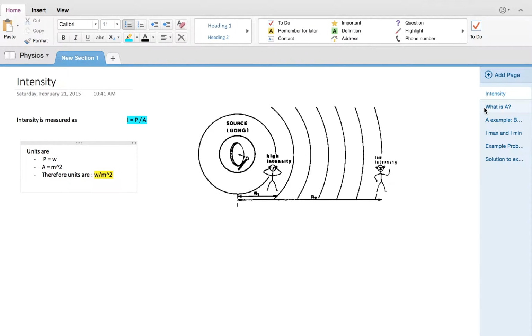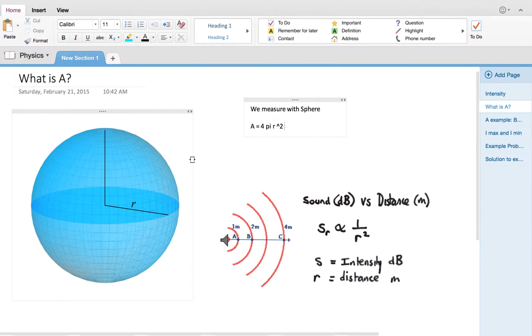So now we're going to go to what is exactly A. Well, intensity is measured in radius because of a sphere, because it's all around us. And so if you're further and further away from it, it's going to be a lot less intense. So what we get is this equation where sound is measured in decibels versus distance. So sound is proportional to the area of the radius, sorry, which is distance in meters. So the area is 4 pi r squared.